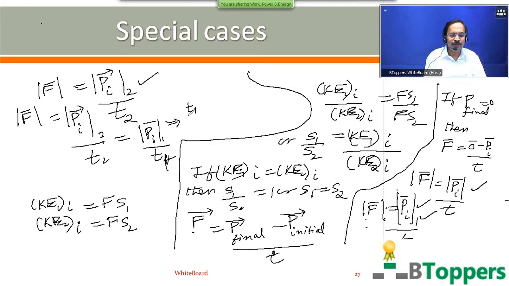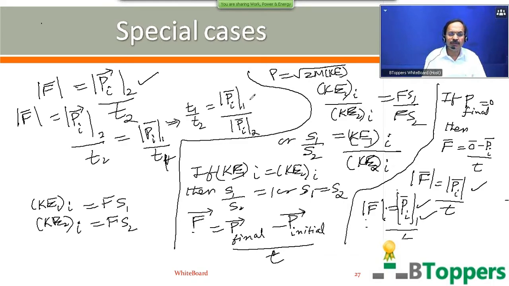Therefore, the ratio of the times taken to bring the two bodies to rest is equal to the ratio of the magnitudes of initial momenta of the two bodies. Mod of p_i bar subscript 1 represents the magnitude of the initial momentum of the first body. Mod of p_i bar subscript 2 represents the magnitude of the initial momentum of the second body. As I discussed in the past, the magnitude of the linear momentum of a body in pure translatory motion can be written in terms of its kinetic energy as root of 2m into KE.